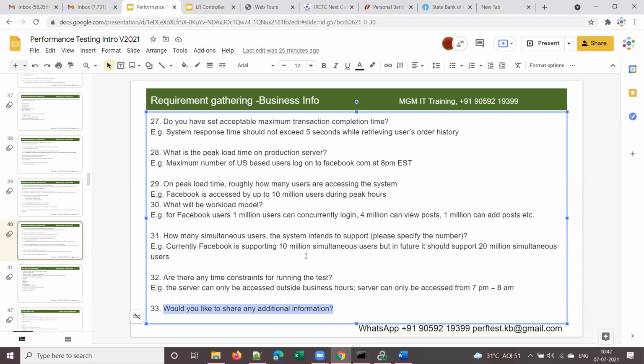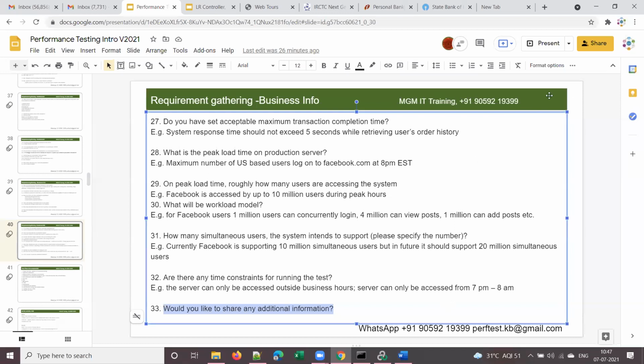They will ask, what is the performance testing life cycle? Can you explain the performance testing life cycle? You will say requirement gathering, scripting, test execution. The next question would be, can you list out some requirements you gather? What requirements do you collect generally, right? They will expect you to tell at least 5 to 10 of these. Out of this, you have around 33, so you have to remember and mention at least 5 to 10 requirements that you collect.